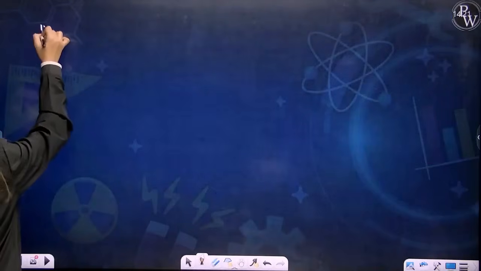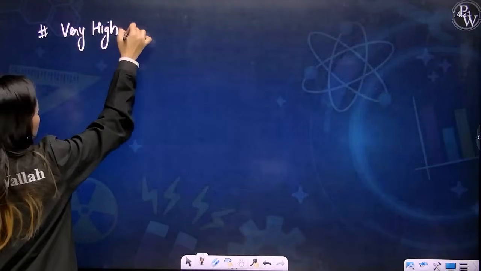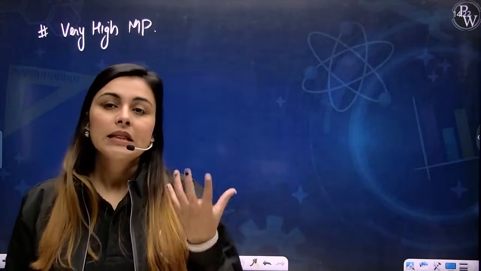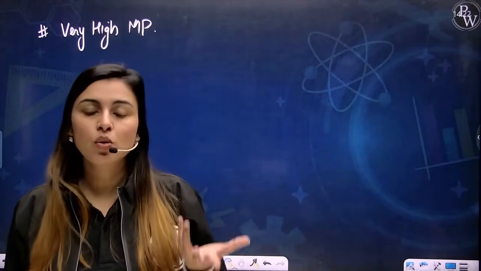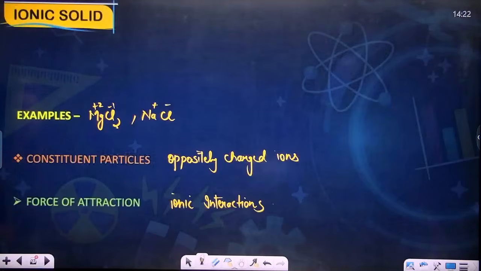Next point is they have very high melting point, because they have very strong forces of interaction. Okay, yes. These are the few points which you need to know about the ionic solids. I hope you're clear with this. You can write each and every part we have discussed till now about ionic solids. Write it down, my dear students.